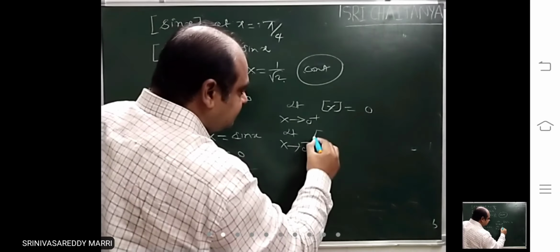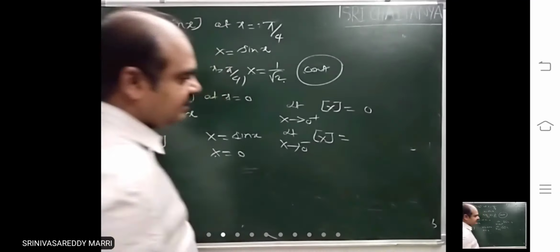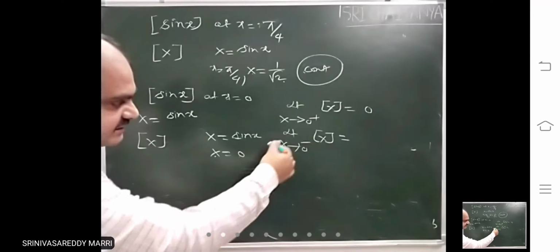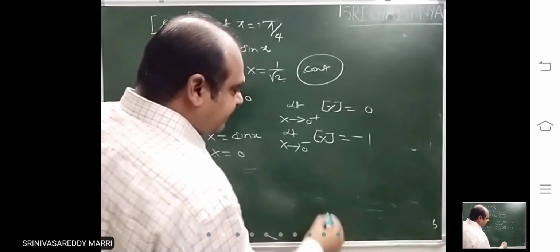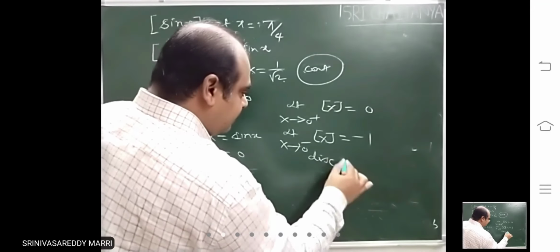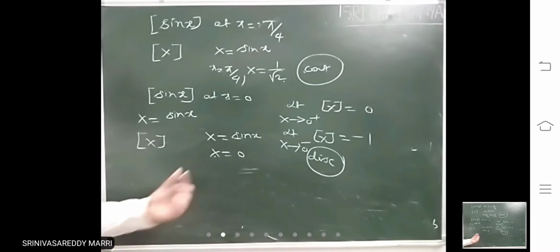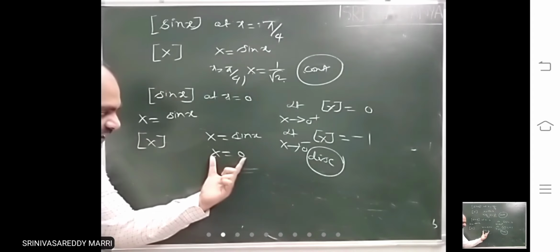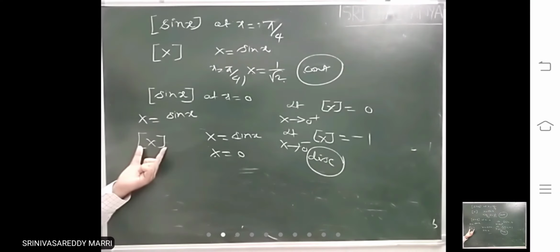Limit x tends to 0 minus, step x is what? X is just less than 0. This limit is minus 1. Therefore, discontinuous. Why? Because this capital X is integer. At integer, this will be discontinuous.